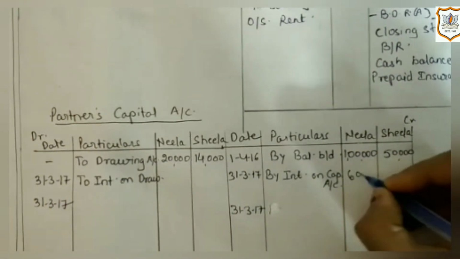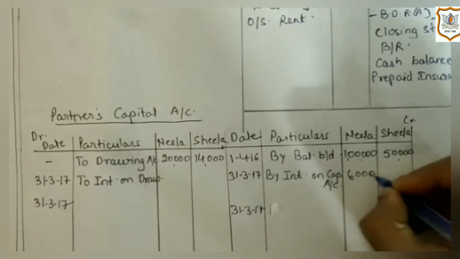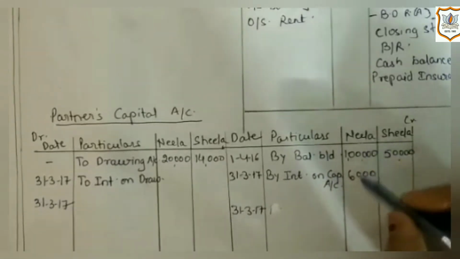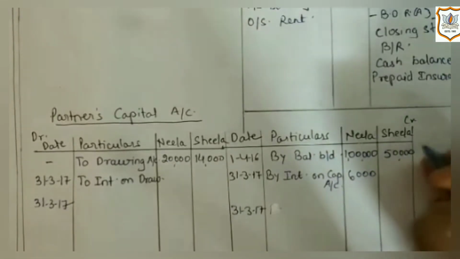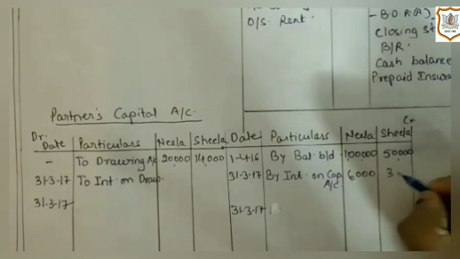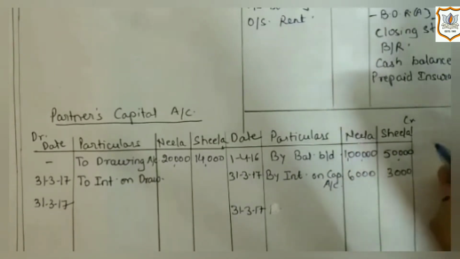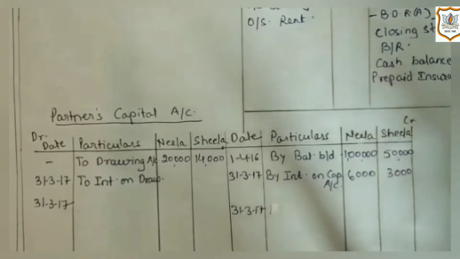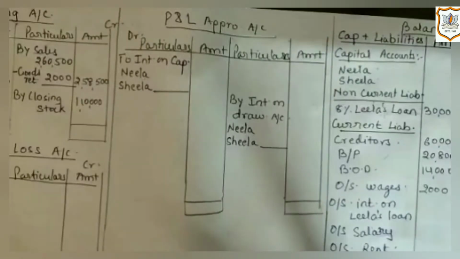So, 6,000 for Neela, 6% of 1 lakh, and for Sheila, she is receiving 3,000, that means 6% of 50,000. And the second effect of it would be on the debit side of profit and loss appropriation account, as it is a kind of transaction between partners and the partnership firm.